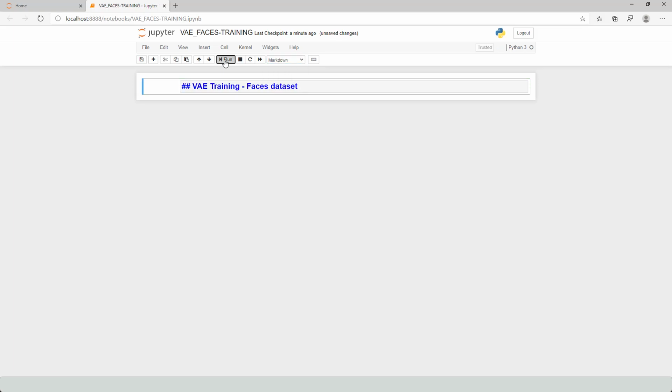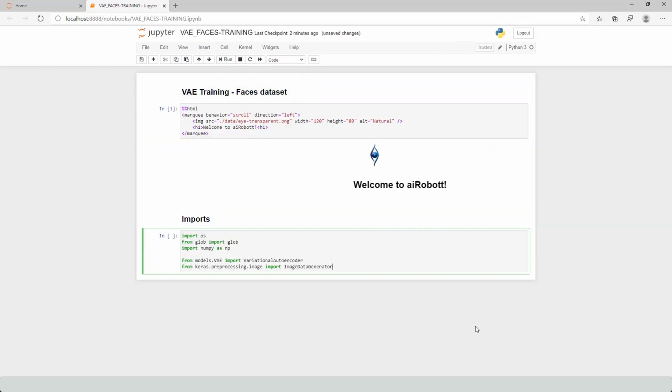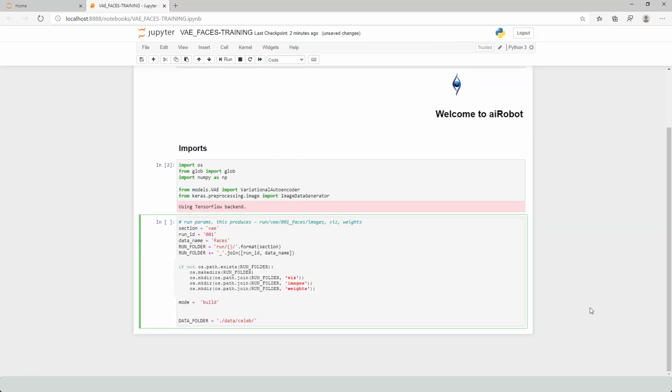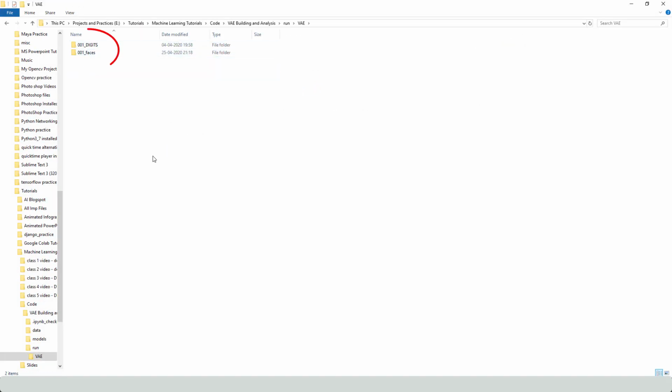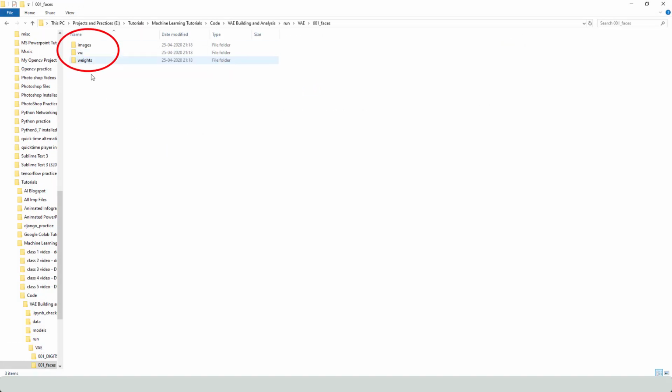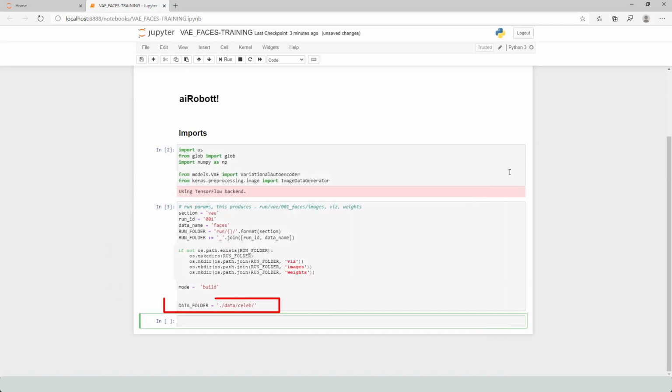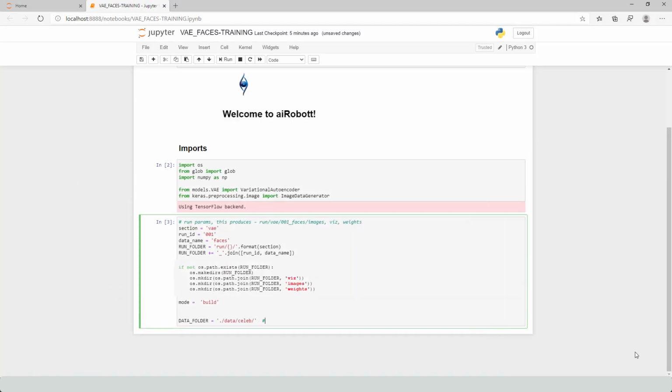VAE training faces dataset. Importing the required packages. Run parameters. This produces folders run/vae/0001_faces/images, weights. Here is the data folder for the CelebA dataset.